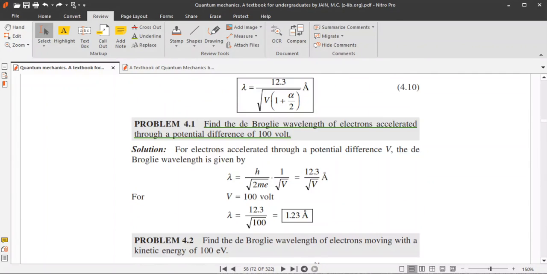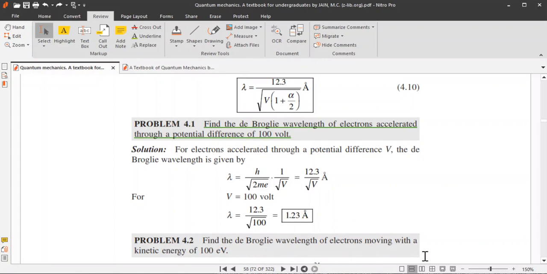Now I will discuss one important problem. The problem is to find the de Broglie wavelength of electrons accelerated through a potential difference of 100 volt.